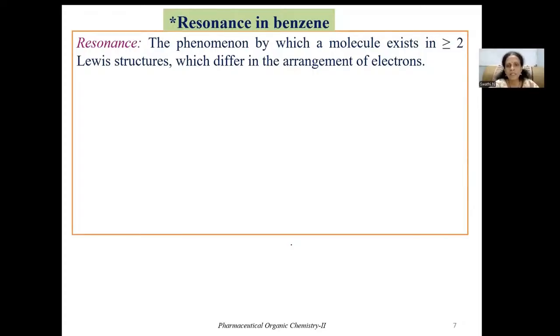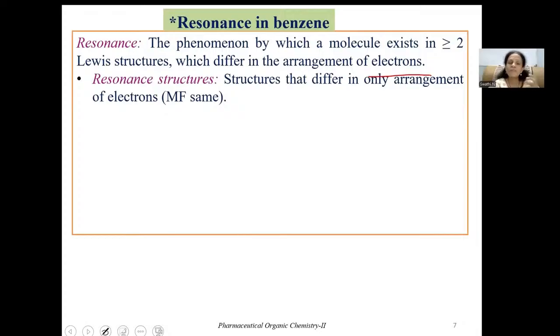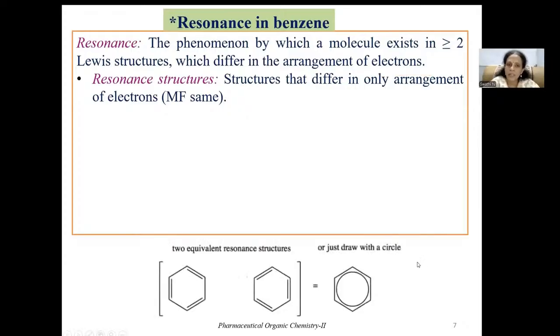And what is the difference in these structures? If you see, these structures differ in the arrangement of electrons. That means the molecular formula of the structures will be the same. The structures will differ only in the electron arrangement. So structures which differ only in the arrangement of electrons are known as resonance structures. Now that you have learned about resonance and resonance structures, let us draw the resonance structures of benzene.